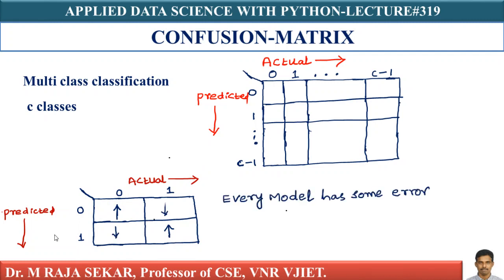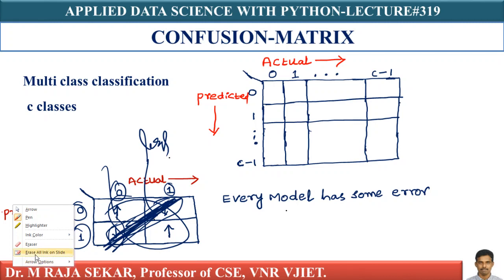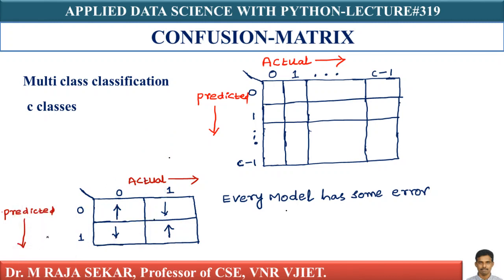What about the other values? These two values should be relatively small. Why? Because actual is 1, predicted is 0. That is misclassification. If your model is good, it should not misclassify, isn't it? What about this one? Actual is 0, but it is predicted as 1. Therefore, these values should be less. These principal diagonal values should be large enough. They must be high.